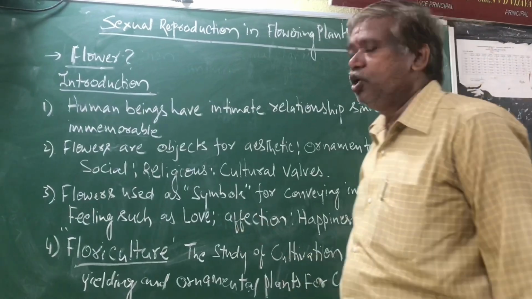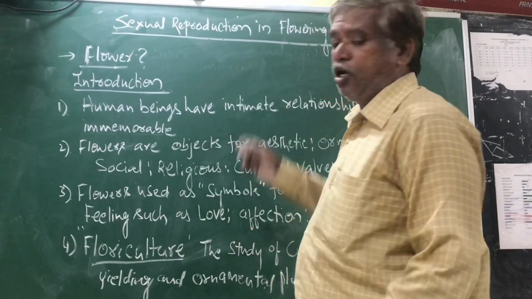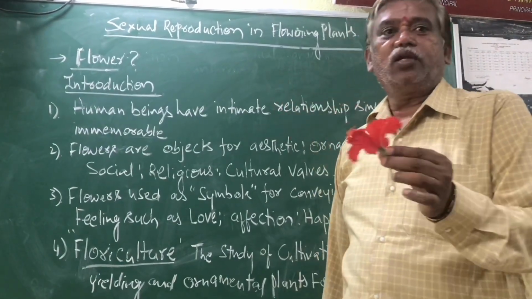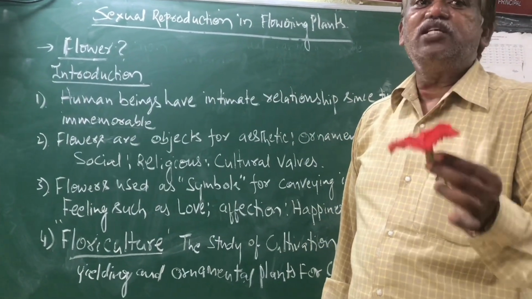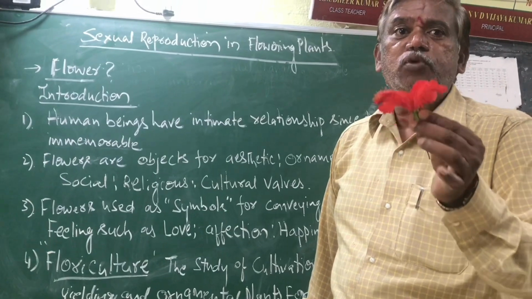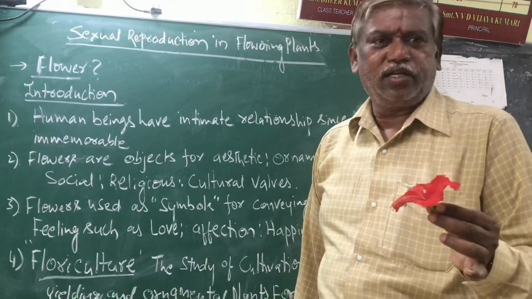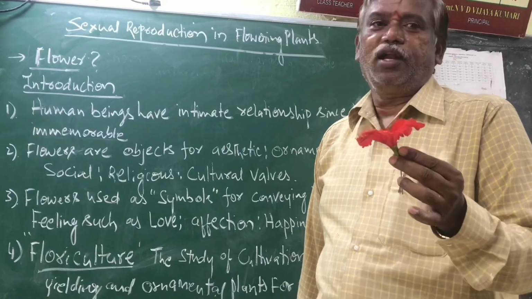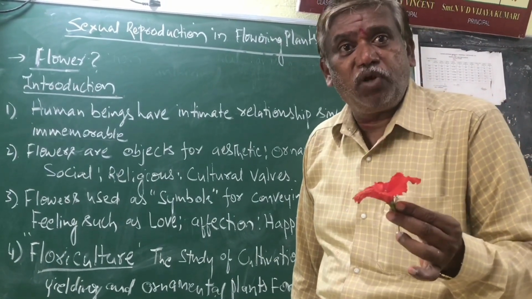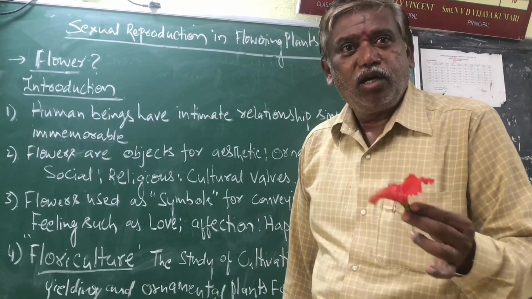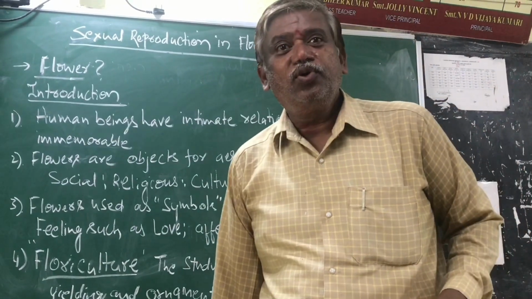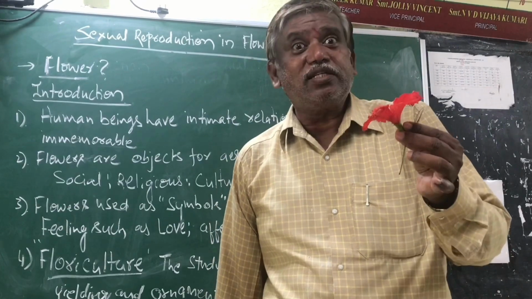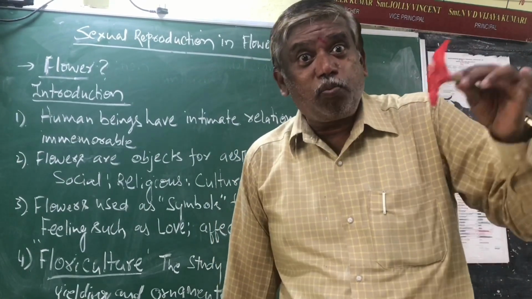Okay, now before going to this, it is the flower. The presence of the flower is the character of angiosperms only, right? What is the need of flower to the plant? What is the definition of the flower? If you take the leaf, it is a photosynthetic organ, but flower is a sexual reproductive organ.